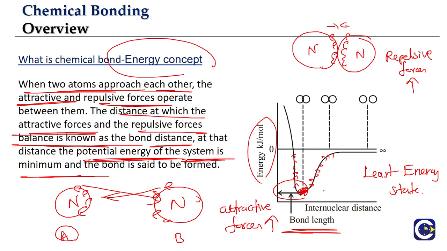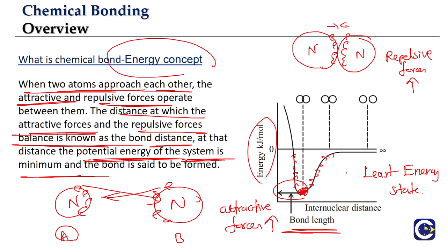So the energy of that two-atom system is minimum at this optimal distance, which we are calling the bond length or the bond distance. At this distance, the atoms will be held together, and we can look at it from both the energy perspective and the force perspective. At this distance, the forces are in equilibrium. The repulsive and attractive forces are balancing each other.